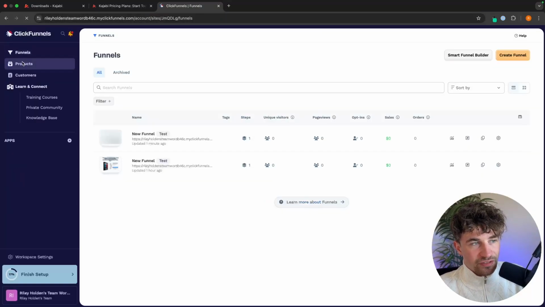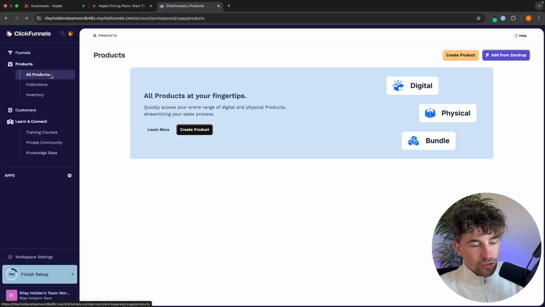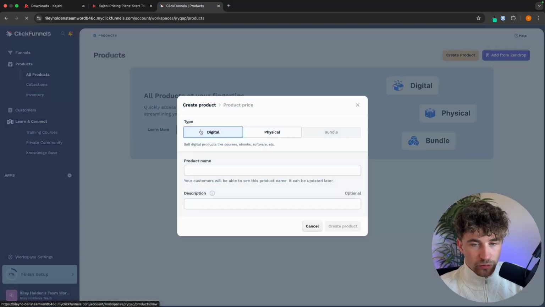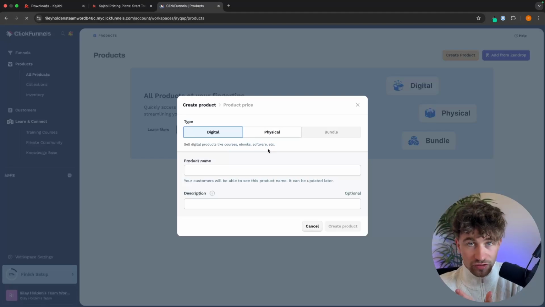If we just go back to this area and we go to Products, we can open up All Products right here and go to Create. And then we can create a digital product like courses, ebooks, and different software. We can, of course, sell templates. You can sell all of the digital products that you would like to sell on ClickFunnels. So those are the best platforms for selling digital products in 2025.